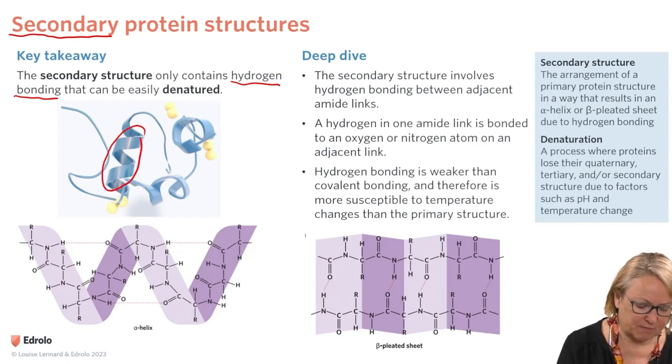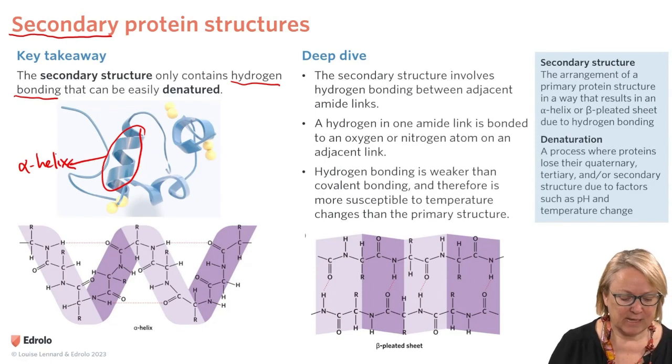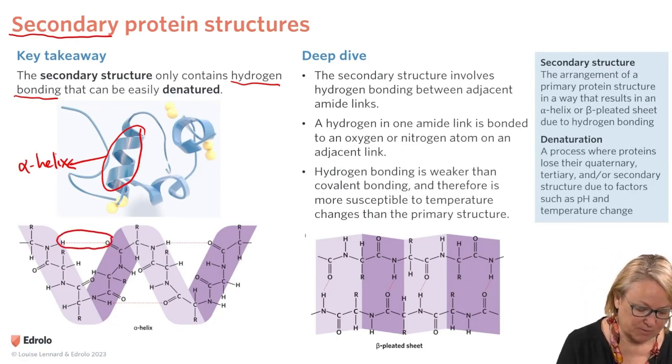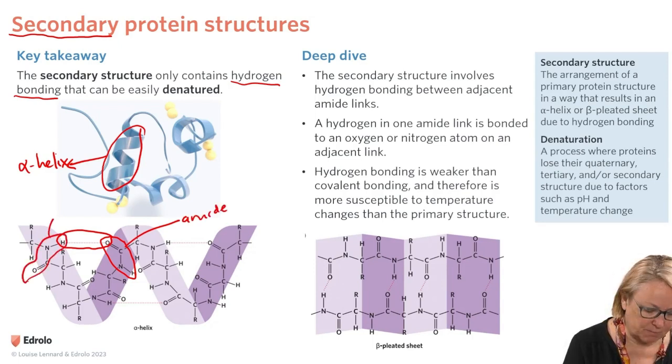So here we have an alpha helix, which is like a spiral. What we've actually got are hydrogen bonds between adjacent amide groups. Here we have an amide group or peptide group, another amide group, and in between we have a hydrogen bond.